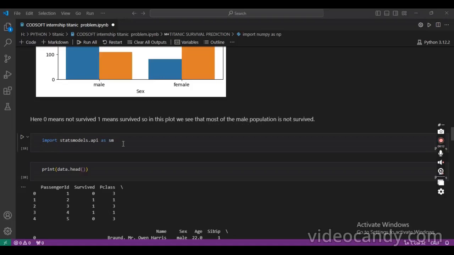We import statsmodels.api as sm, the library for using the logistic model.